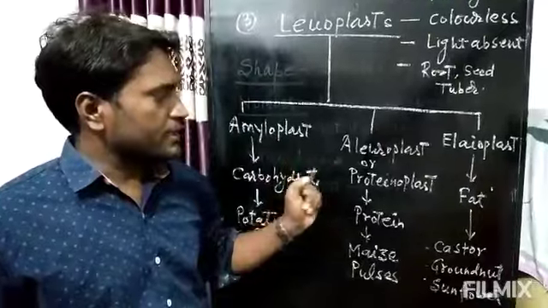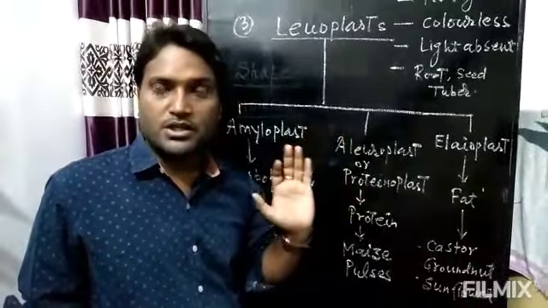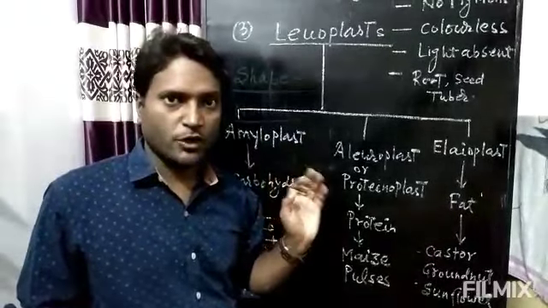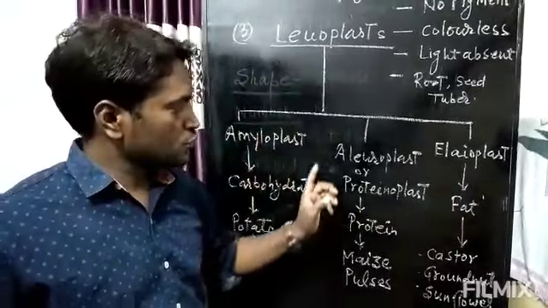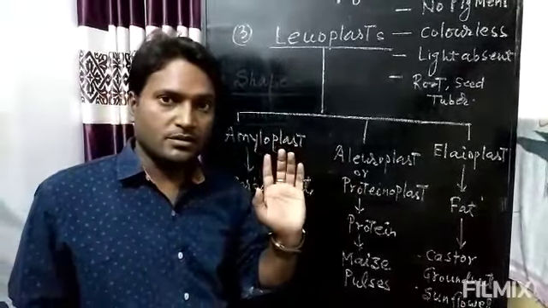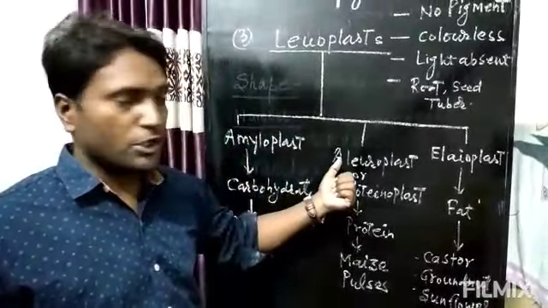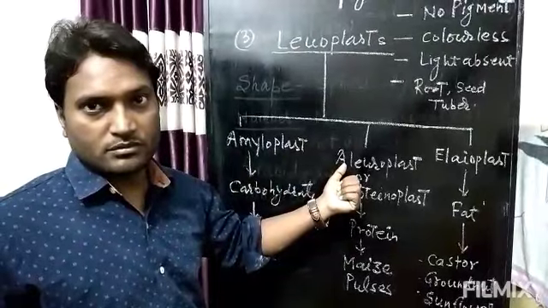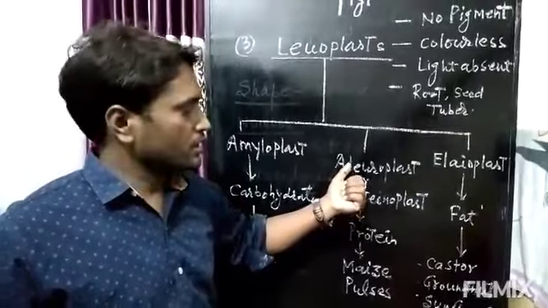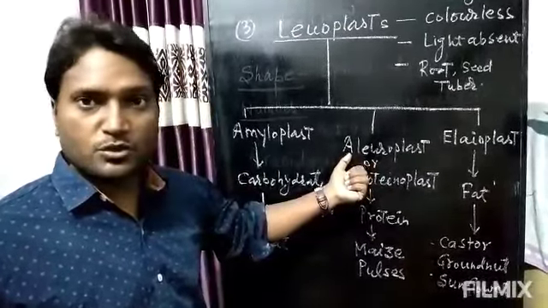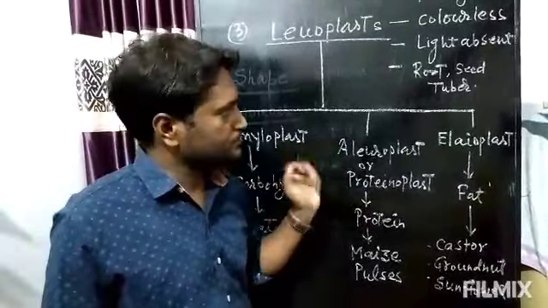One should be clear in the mind that aleurone is the layer of protein found inside the seed. For example, in maize, it is found in the form of layer that is known as aleurone. So, if you keep in mind the term aleurone, we will never be confused about aleuroplast. We will be clear that aleurone is related with protein. That's why aleuroplast will store protein. This is the trick for your remembrance.